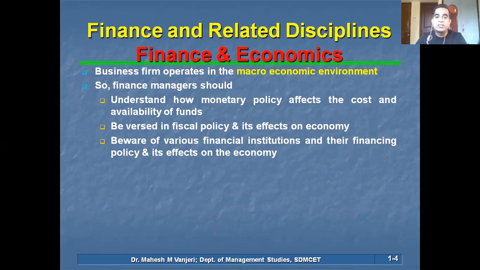Remember this. The Reserve Bank, being the apex bank of the country, controls the supply or flow of funds into the market or into the economy. Say for example, there is a recession in the market. Customers are hesitating to purchase. Either they cancel their purchases or they postpone their purchases. So what happens in this context? Since customers are not purchasing, companies are not making more sales. So the inflow of funds for companies is lesser.